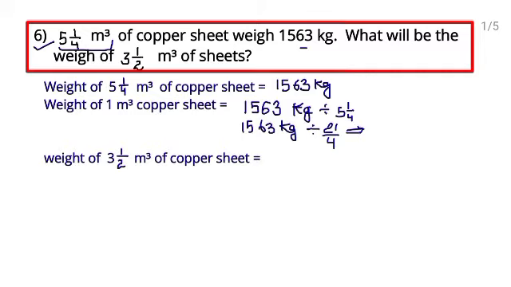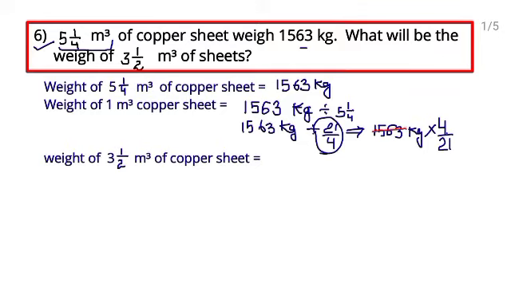And in fractions you have studied, when you divide by a fraction you write the first number the same, put the multiplication sign and then write the reciprocal of the next term. So its reciprocal will be 4 upon 21.